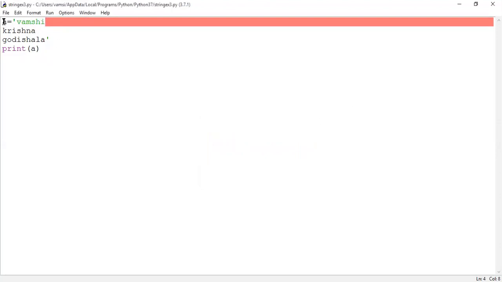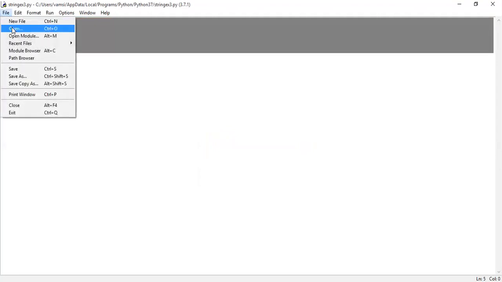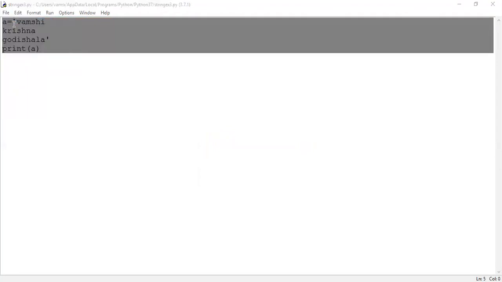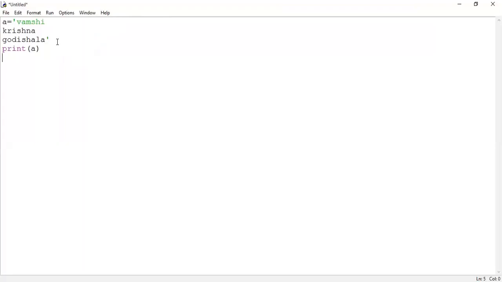Now you copy this code into another file. Are you able to see the untitled window? Yes, sir. Now, instead of single quotes, if I am going with double quotes, okay?